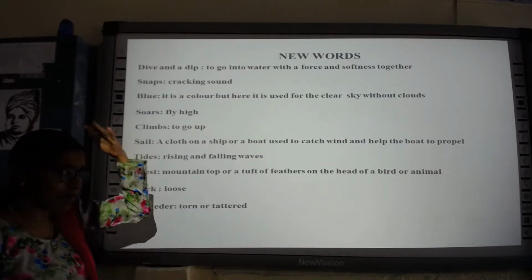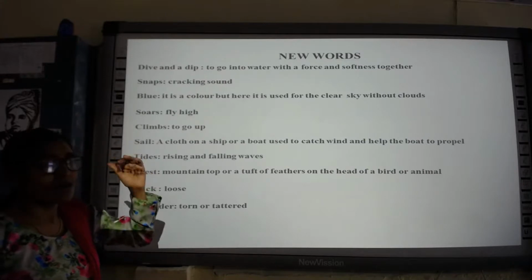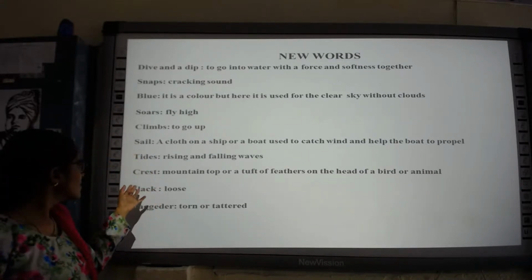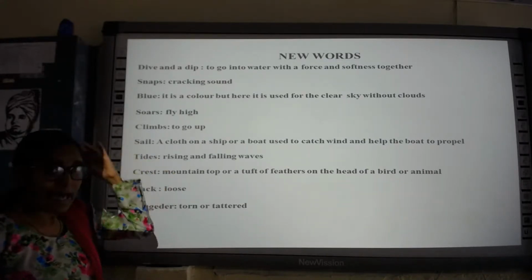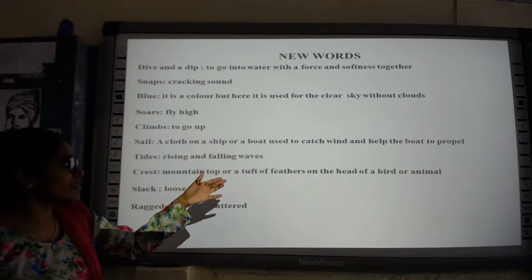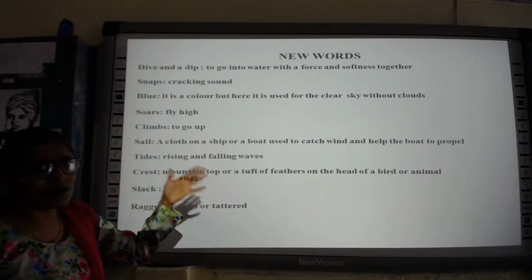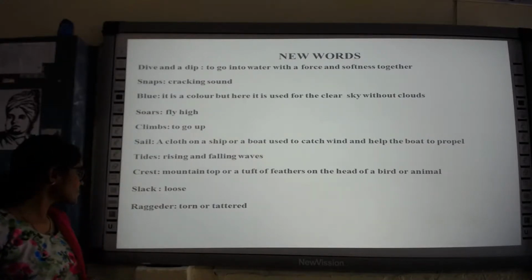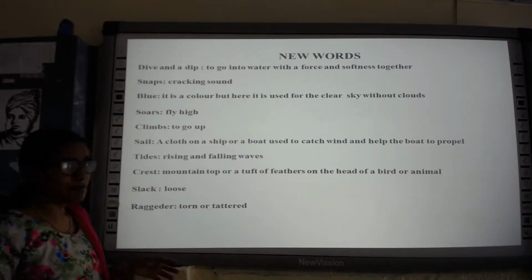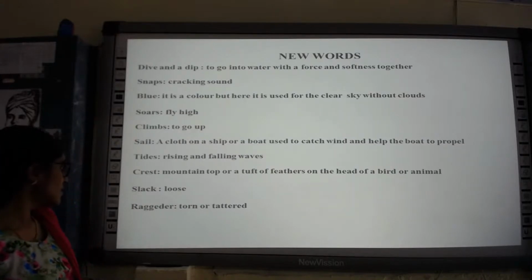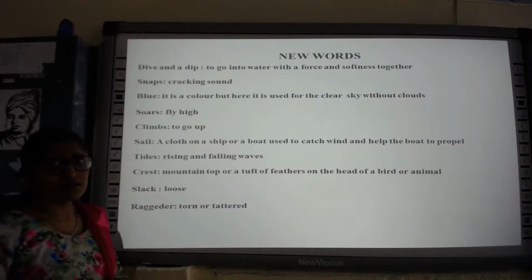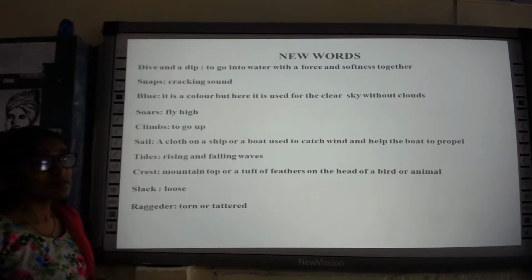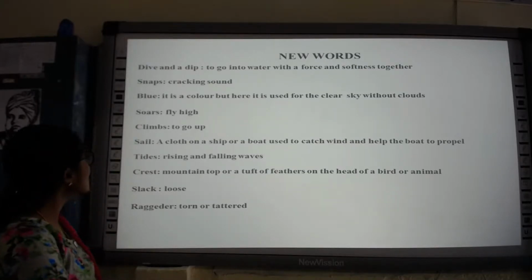You will have seen the crest on the head. It will be a feather on the head of the bird or any animal. Slack means loose. Tattered means torn.